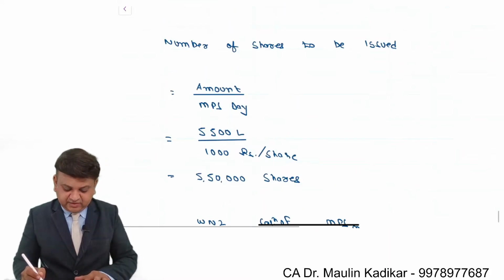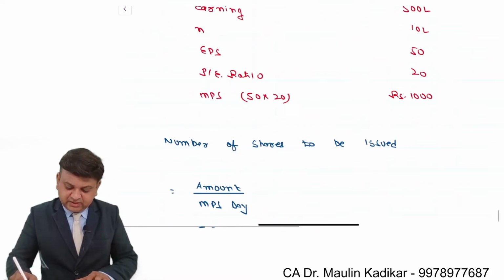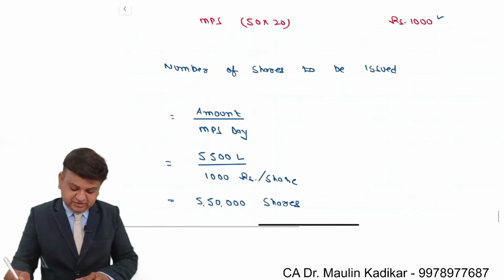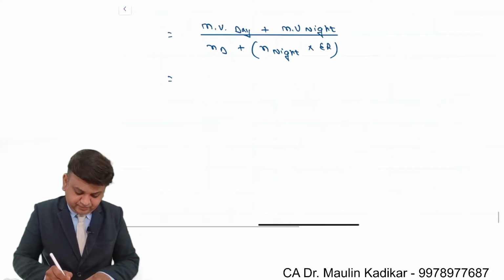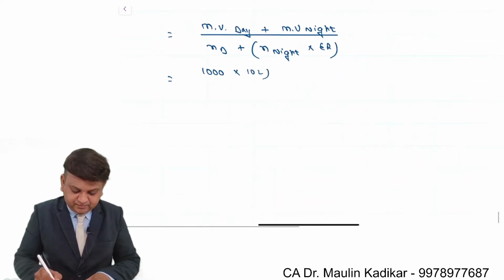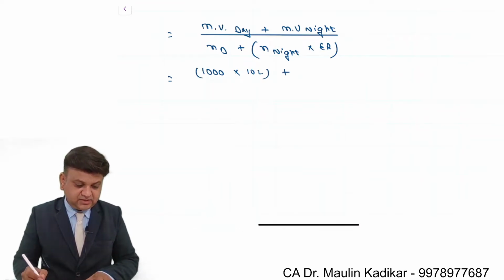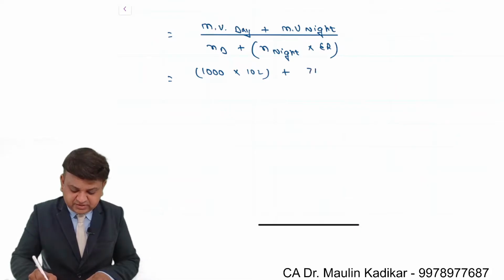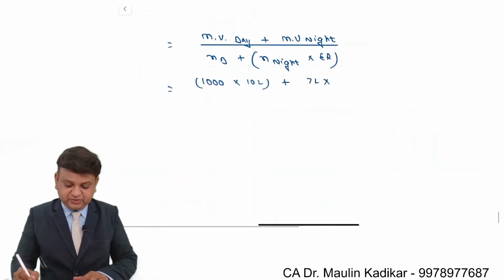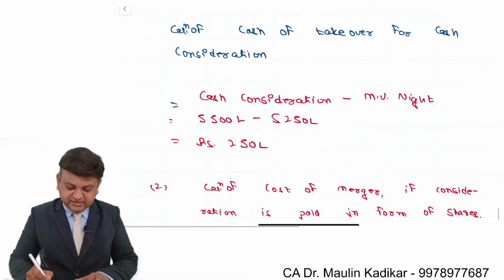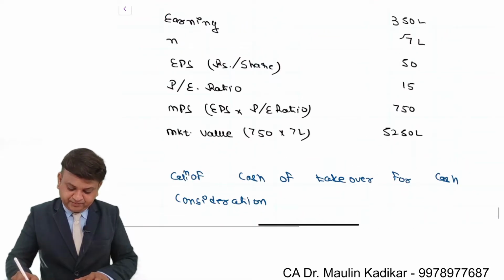As far as market value of Day Limited is concerned, it is 1000 rupees per share into 10 lakh number of shares. So 1000 into 10 lakhs. And market value of Night is 7 lakh number of shares into market price per share, that is 715 into 7 lakhs.